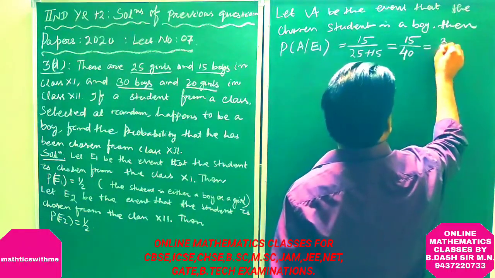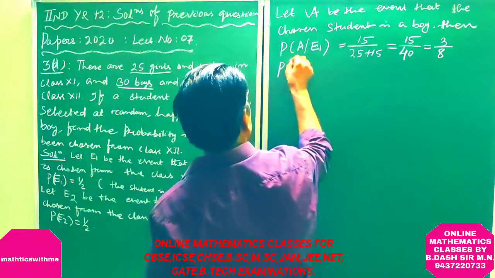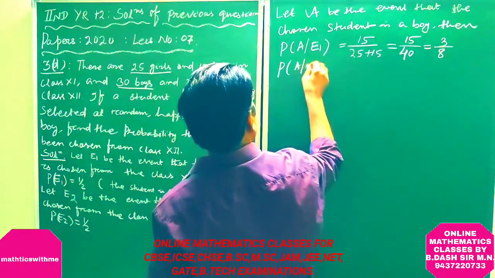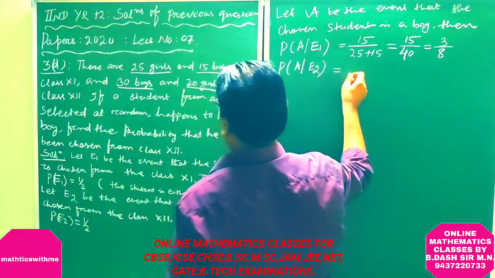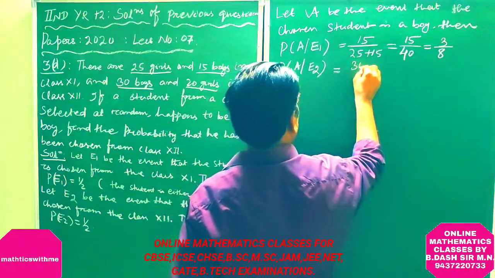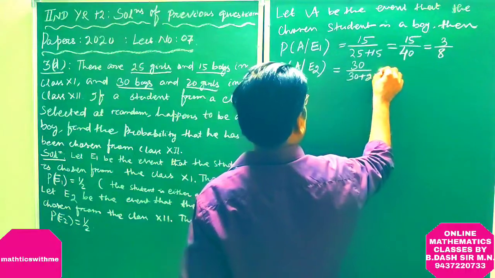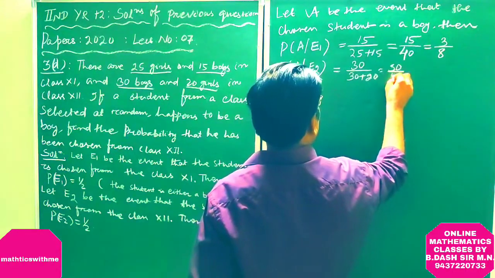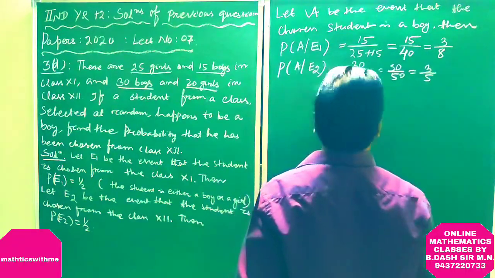This is 3 by 8. Similarly, if the boy is chosen from class 12, then there are 30 boys. 30 by 30 plus 20, which is 30 by 50, equal to 3 by 5.